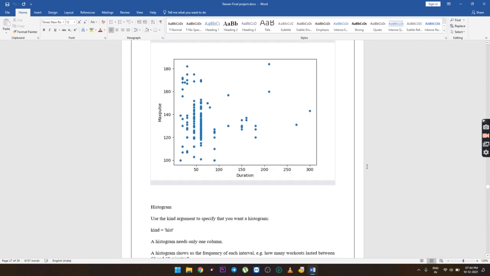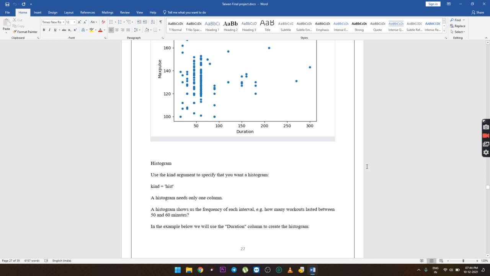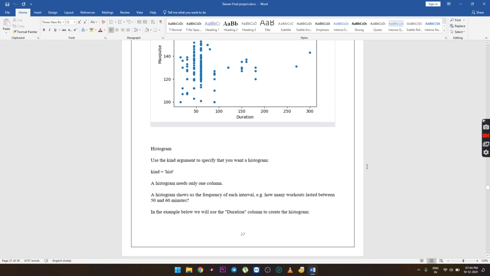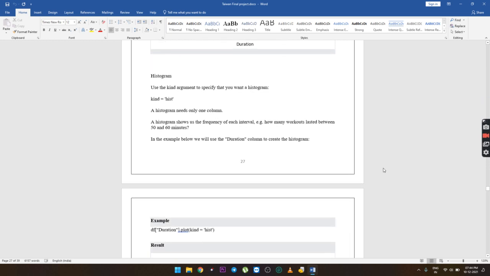this diagram. Histogram. Use the kind argument to specify that you want a histogram: kind equal to hist. A histogram needs only one column. A histogram shows the frequency of each interval. Example: how many workouts lasted between 50 and 60 minutes. In the example below, we will use the duration column to create the histogram.